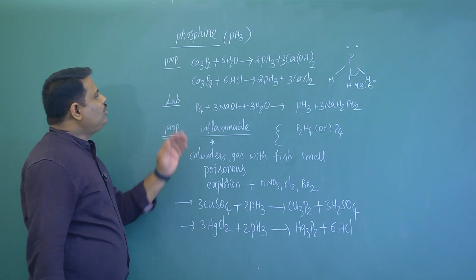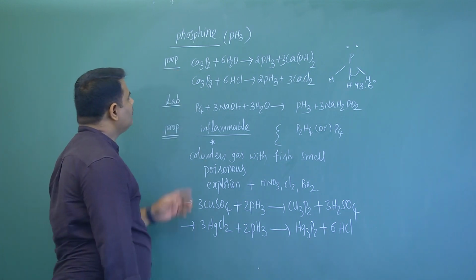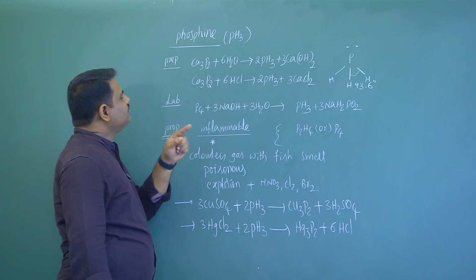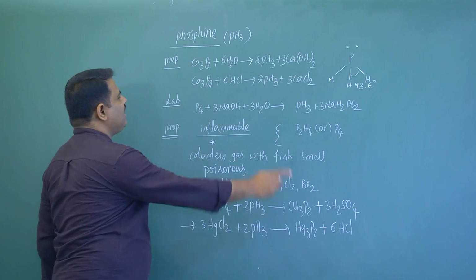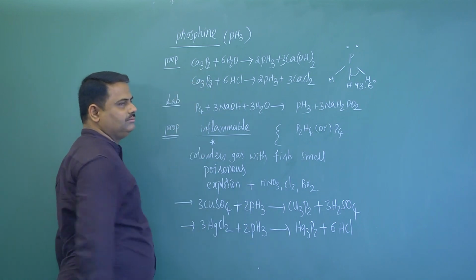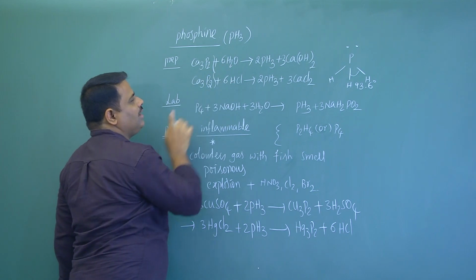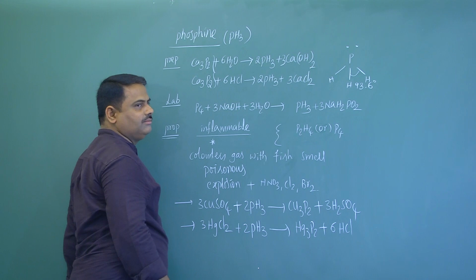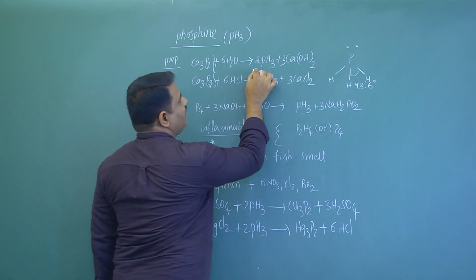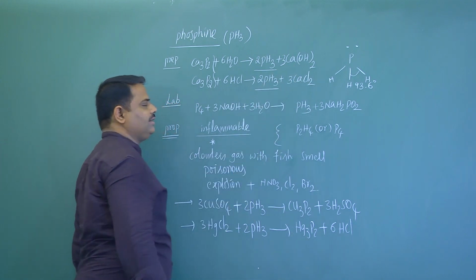Now here, how to prepare phosphine? Now these are phosphides of calcium. This is calcium phosphide. When calcium phosphide reacts with water or hydrochloric acid, then we will get phosphine, and these are byproducts.